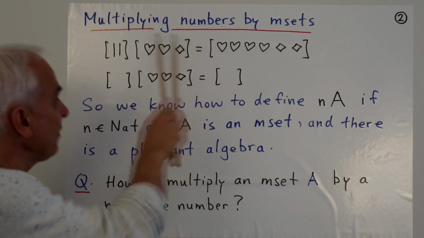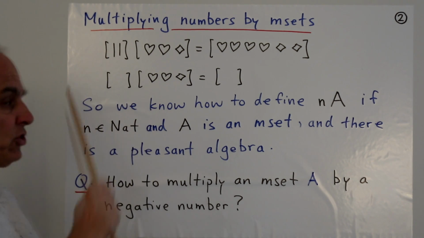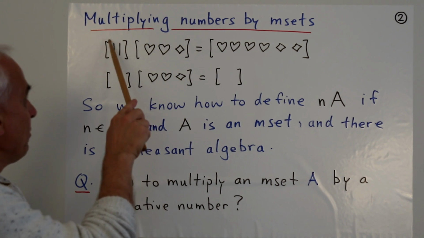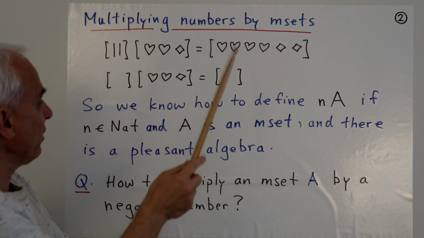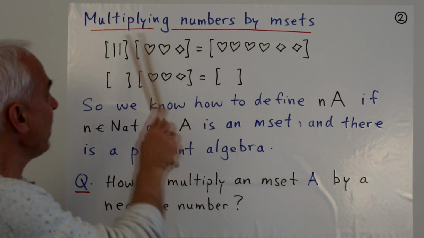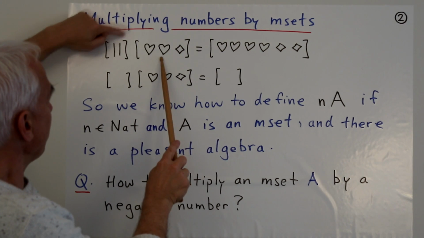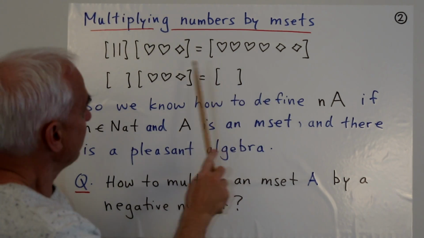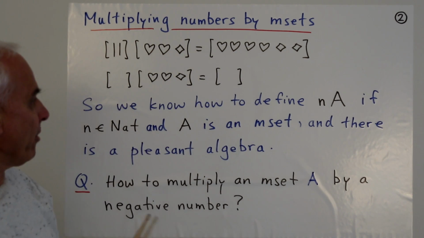And we want to take this m set and multiply it by 2. So here is the number 2, represented by our two little marks. Okay, and we know how to do that. We multiply each one of these marks by each one of these things, and the basic rule here is that a mark times a heart is a heart. So we have a heart, and then we have another heart. And then we go to this one, a heart, and another heart. And then a diamond, and another diamond. And so that's the way we multiply this m set by this number.